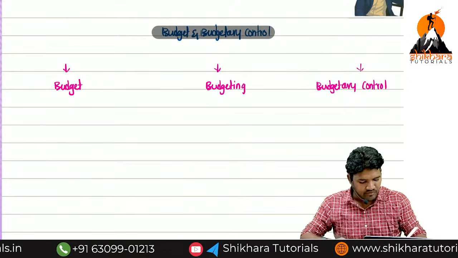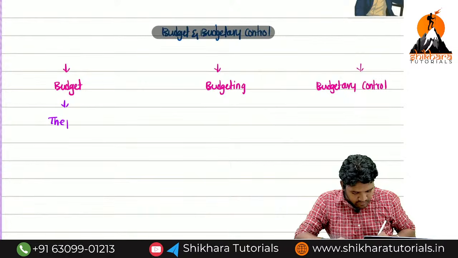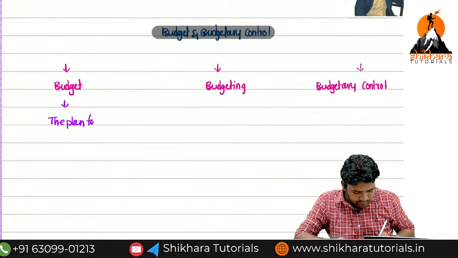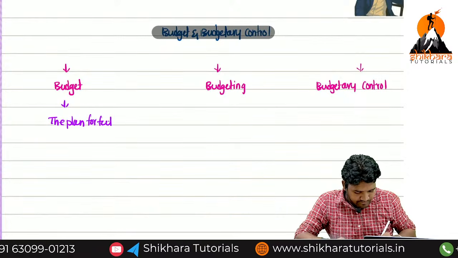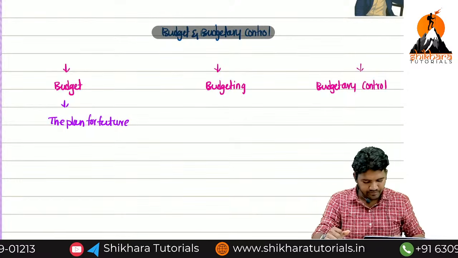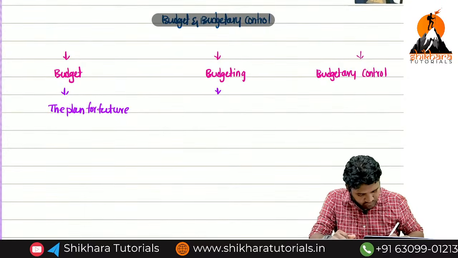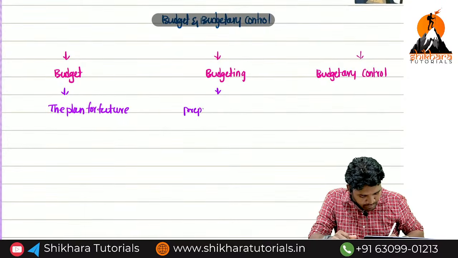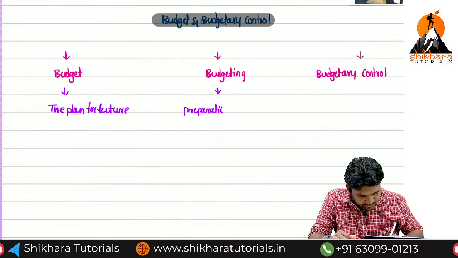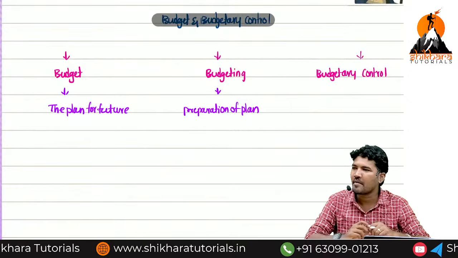Okay, now I will write the sentences. The plan for future is known as budget. Next. Preparation of plan.